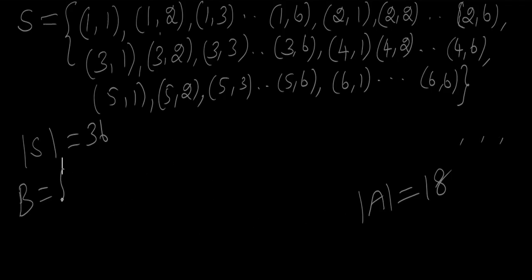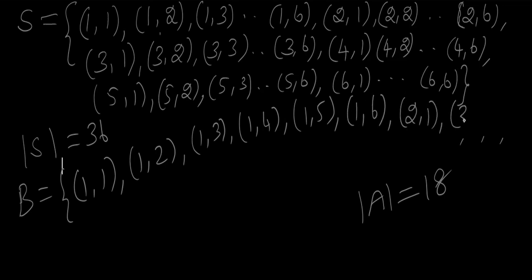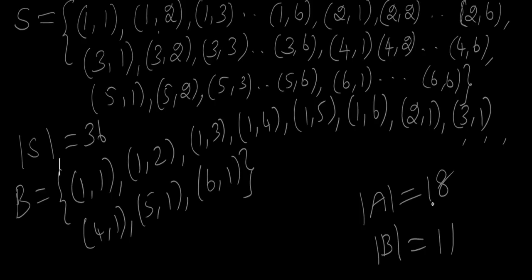B equal to 1,1; 1,2; 1,3; 1,4; 1,5; 1,6 and then 2,1; 3,1; 4,1; 5,1; 6,1. So the cardinality of B is equal to 1, 2, 3, 4, 5, 6, 7, 8, 9, 10, 11. So cardinality of A is 18, cardinality of B is equal to 11.